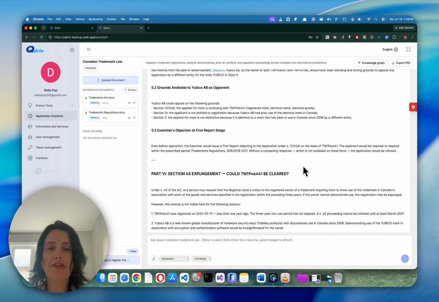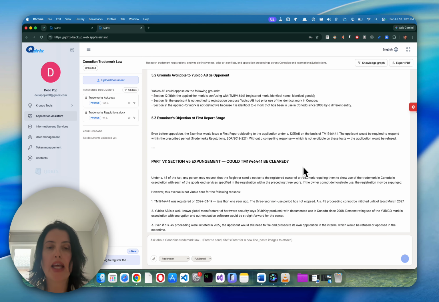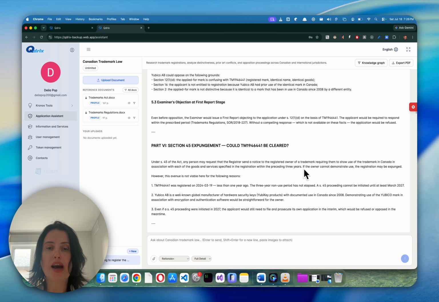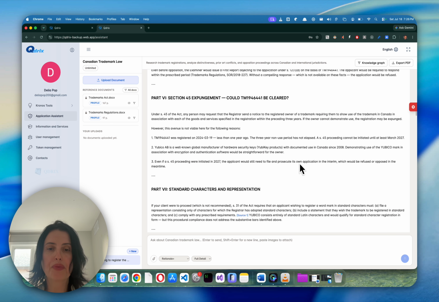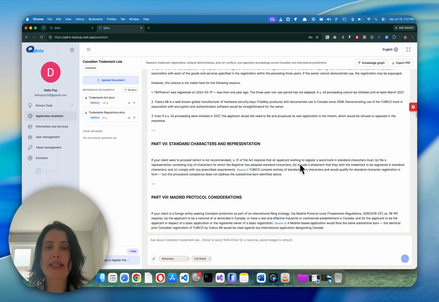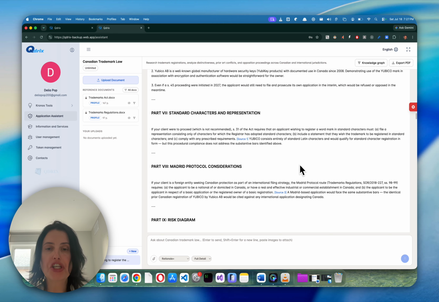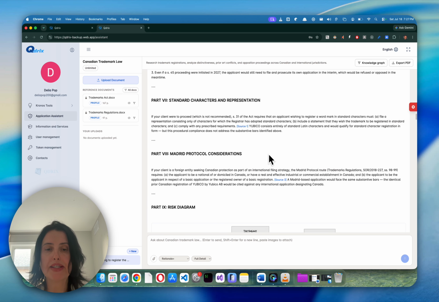We are also being advised of Section 45 potential expungement, and we can see that this avenue is not viable here for the reasons identified below. We are also being provided more information regarding standard characters and representation, Madrid Protocol considerations, and of course we know that we need to file a national mark before a Madrid mark can be considered.